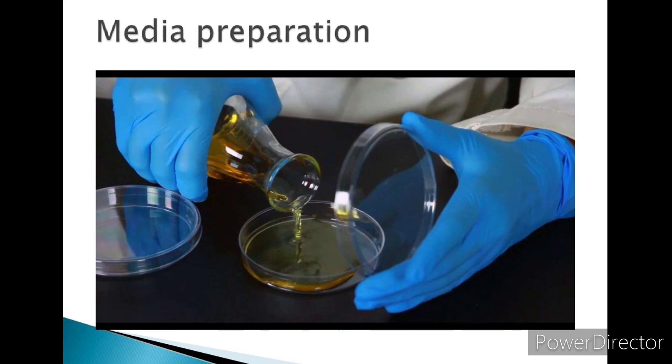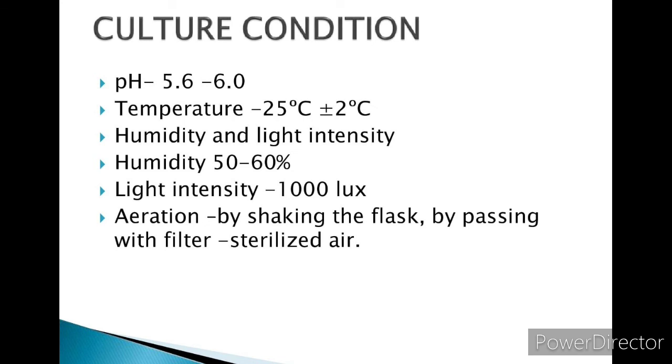Culture conditions. As I already told you, culture conditions such as temperature, pH, light, humidity, all these are very important for the good growth of the plant. Now pH. The pH of the medium is normally adjusted between 5.6 to 6.0 for the best result. So we have to maintain what? 5.6 to 6.0. This is the pH used for the medium for the best result.